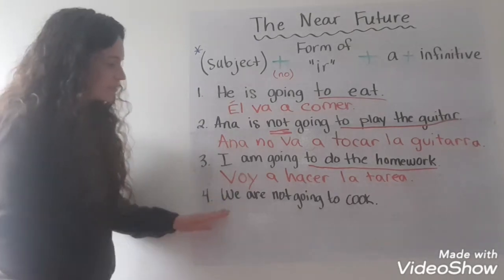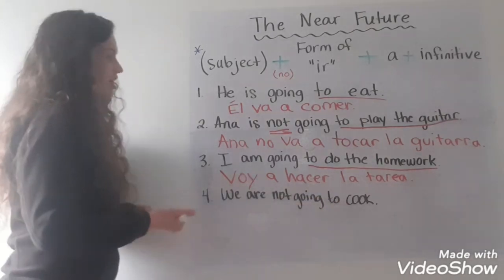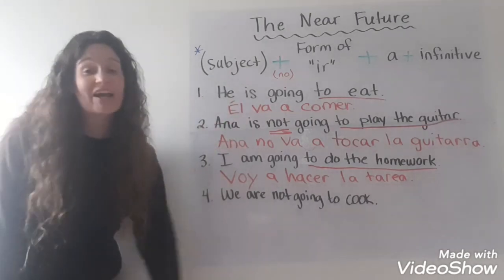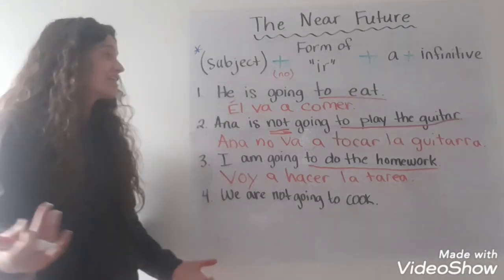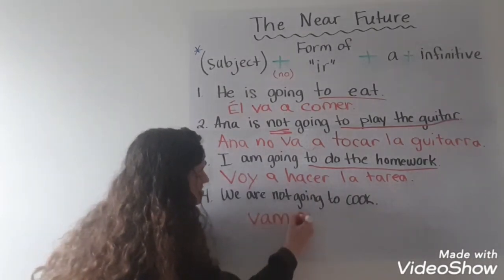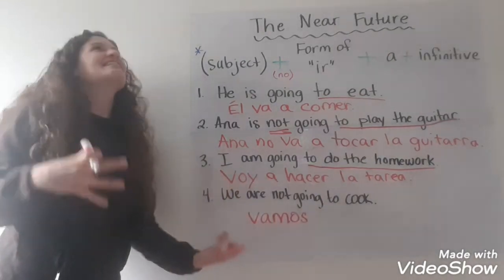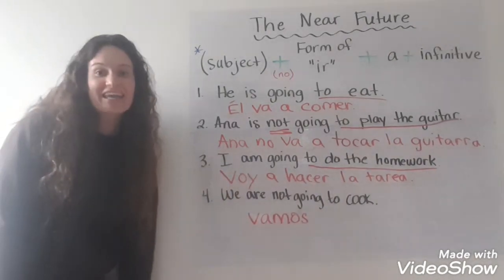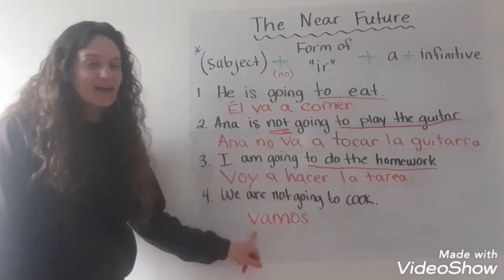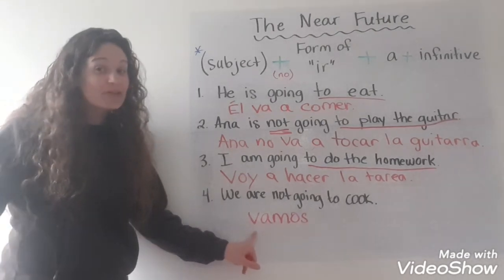Last part. We are not going to cook. So, guess what? I don't want to write nosotros. Nosotros means we, but if I just put vamos, vamos is the nosotros form of ear. So, it's obvious that I'm talking about nosotros if I put vamos. So I'm going to skip nosotros.